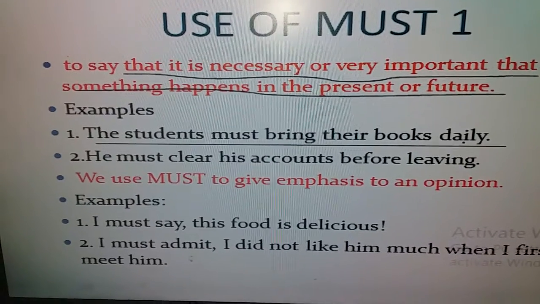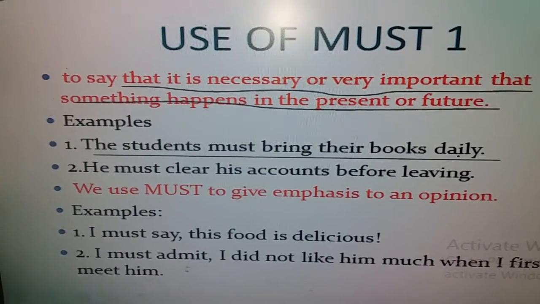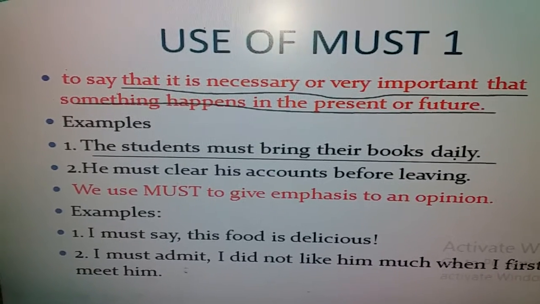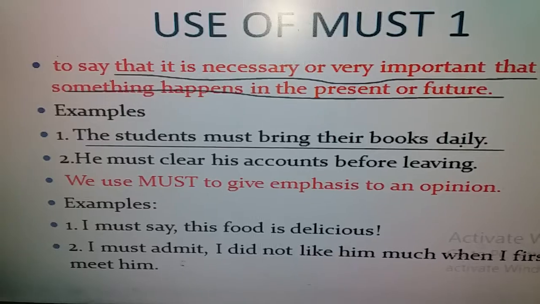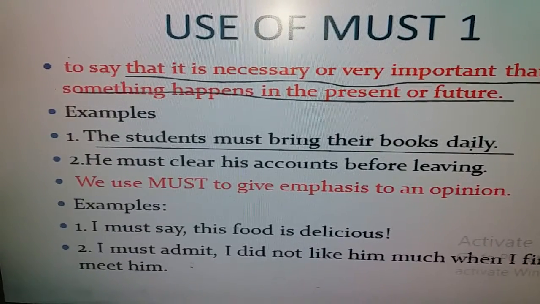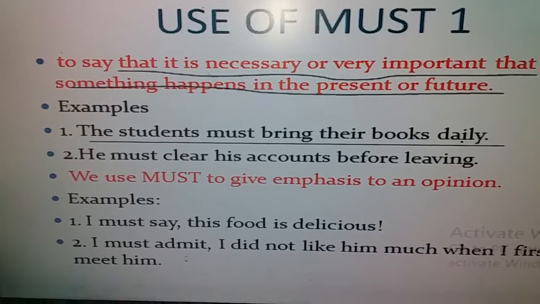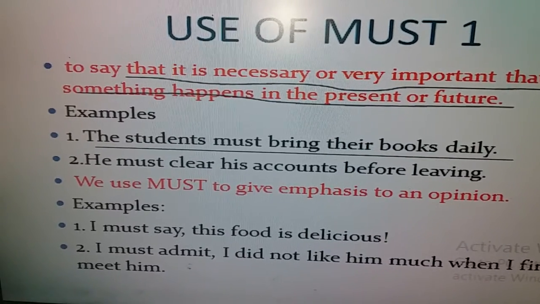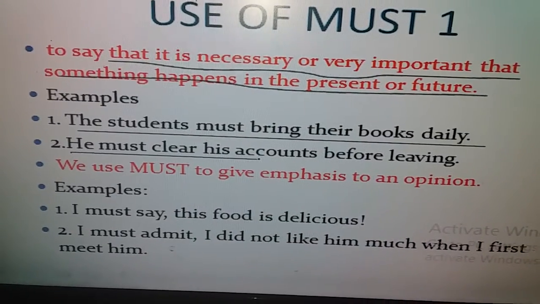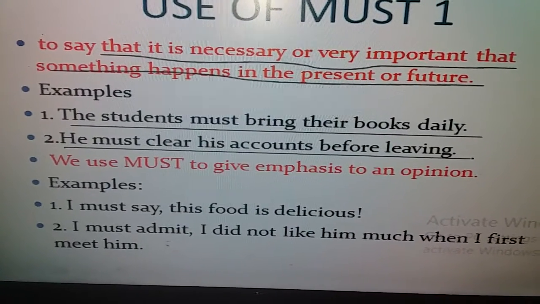When it is necessary or very important that something happens in present or in future, we use must to convey this. Let's take the second example: he must clear his accounts before leaving.